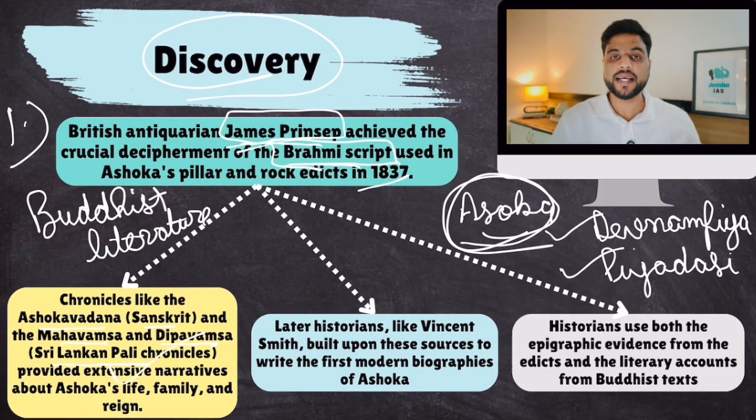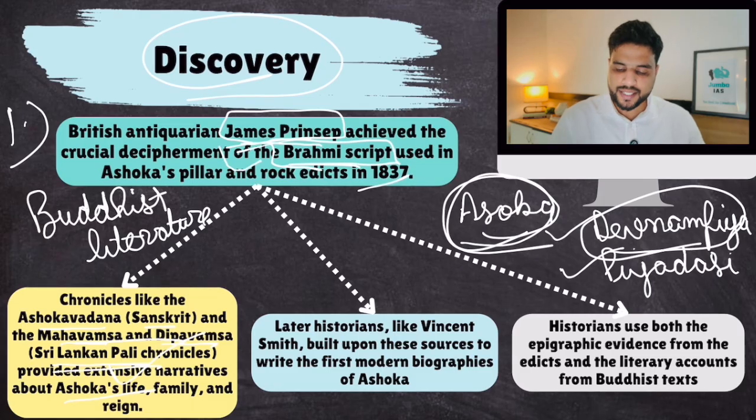And because of these details, we were able to link that this Devanampiya is the same as Ashoka in this literature. And through these rock edicts, these inscriptions and written literary evidence, we were able to combine the picture and tell the full story about Ashoka. That's how he was discovered.